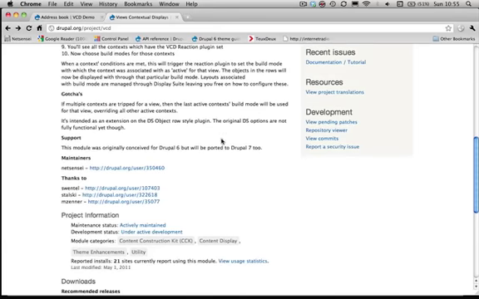Another thing is that if you have multiple contexts, and those multiple contexts are tripped for a view, then only the last active context's build mode will be used for that view. So if you have, for instance, a context X and a context A, and both contexts become active, then only context A is going to be tripped, and the build mode associated with that context is going to be used by your view. So that's something that you do have to take into account here.